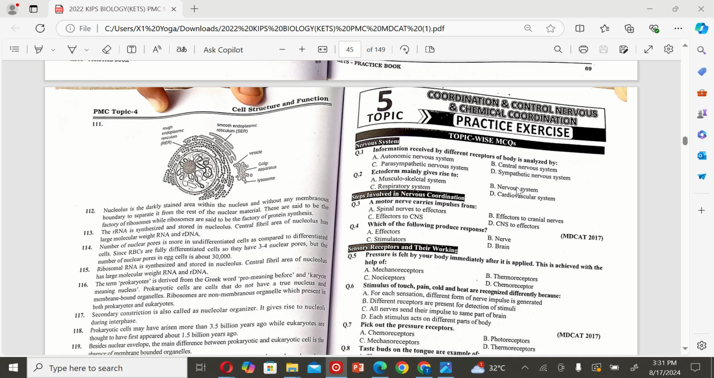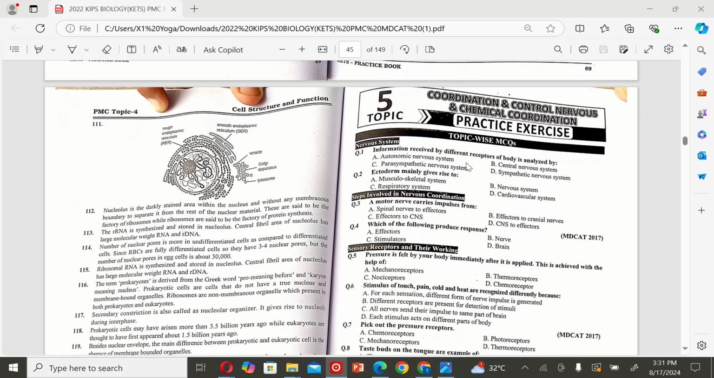Let's get started. The first MCQ is: information received by different receptors of the body is analyzed by A. Autonomic nervous system, B. Central nervous system, C. Parasympathetic nervous system, and D. Sympathetic nervous system. So the correct option is B.